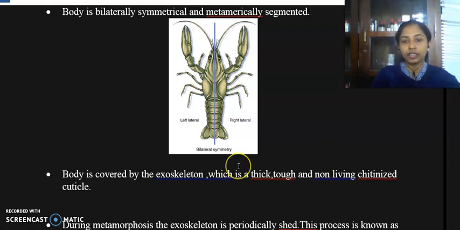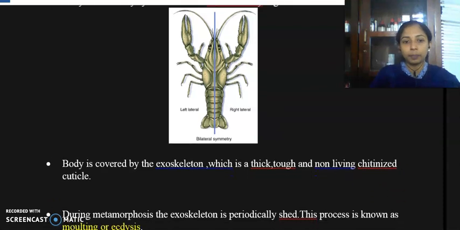Members of this phylum possess a chitinous cuticle, which is actually their exoskeleton, and it is very thick and very tough, and it is actually the non-living part. Okay, so members possess an exoskeleton, which is made up of a protein called chitin.